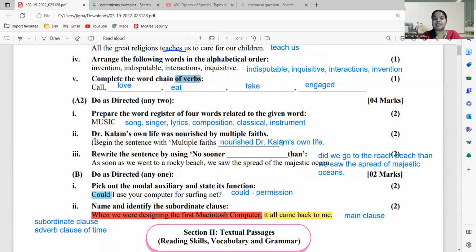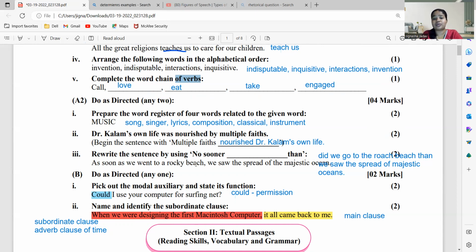ठीक है. नेक्स्ट क्वेश्चन, Dr. Kalam's own life was nourished by multiple faiths. Begin the sentence with multiple faiths. सॉरी, मल्टीपल फेथ. तो हम लोग को सेंटेंस का शुरुआती कहाँ से करना है, मल्टीपल फेथ से. सो हाउ यू विल राइट, Dr. Kalam's own life was nourished by multiple faith. You have to begin with multiple faith nourished Dr. Kalam's own life. You are just changing the voice of the sentence. Okay, so you'll write multiple faith nourished Dr. Kalam's own life.